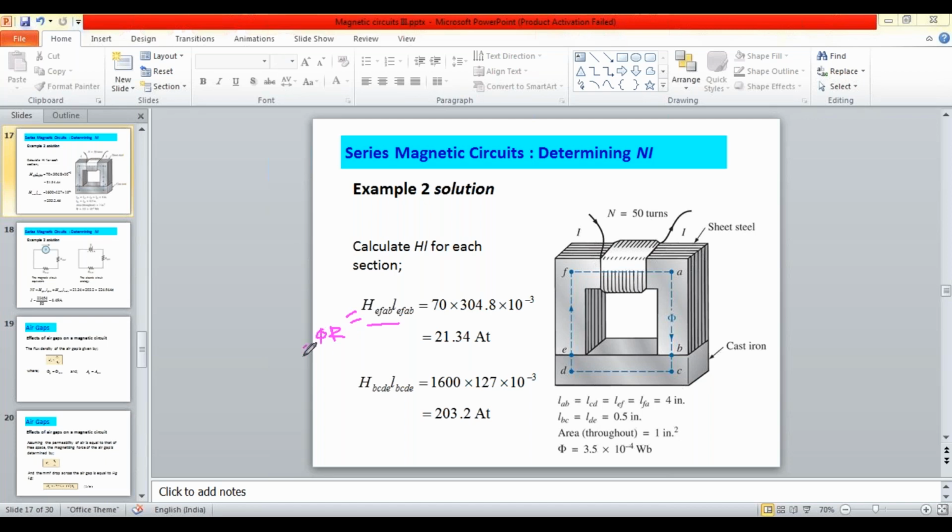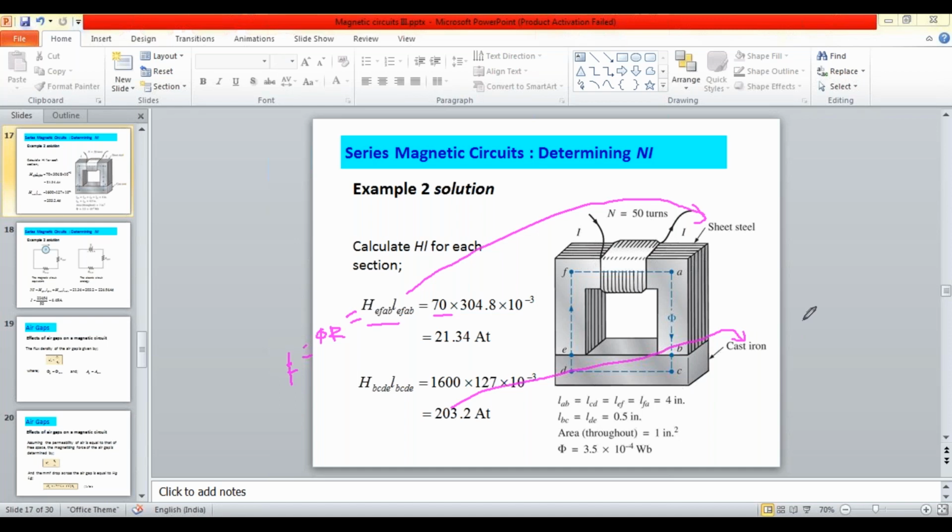That is equal to an MMF value. H into L value for the first material, sheet steel, it is this, and this value is for cast iron.